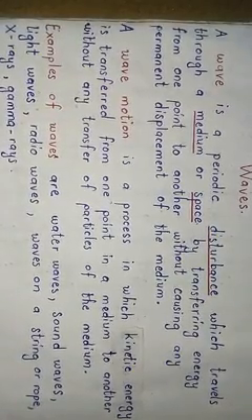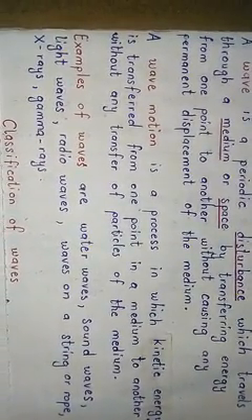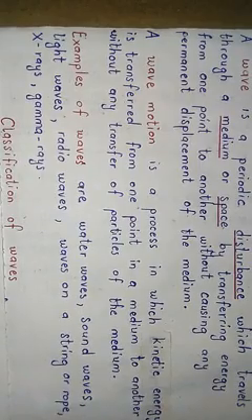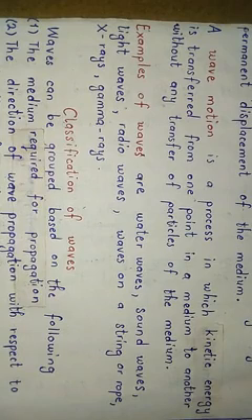So now we are going to look at classifications of waves. Now you have to understand that there are two bases by which waves can be classified. Now we can see that waves can be grouped based on the following. One is the medium required for propagation. So we can classify waves based on the medium they require for their propagation.